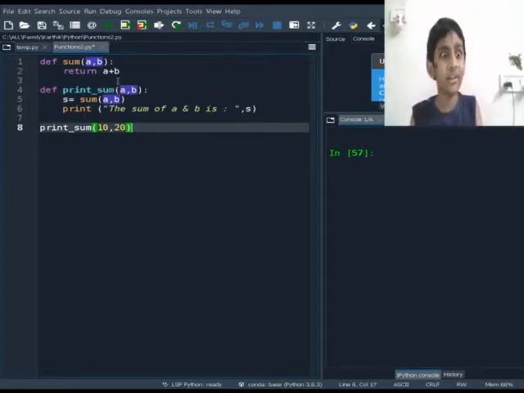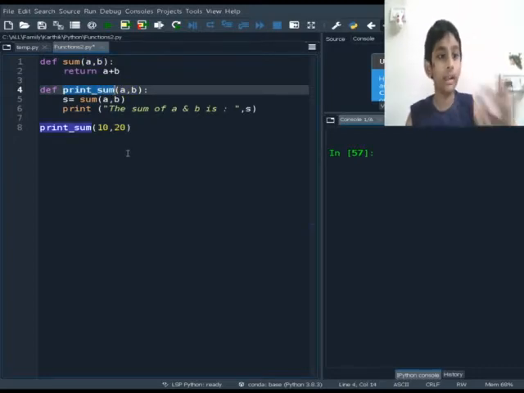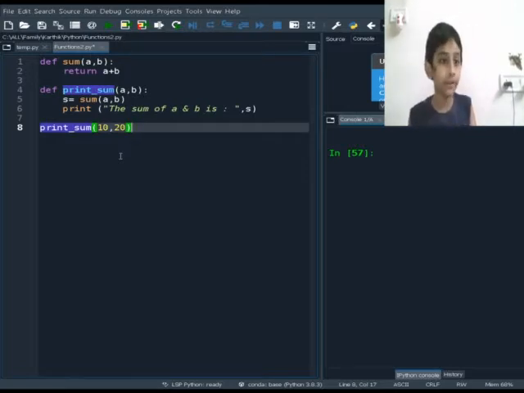So that means it's calling a function, but from inside another function. So a function can call another function. Another function is calling a function.